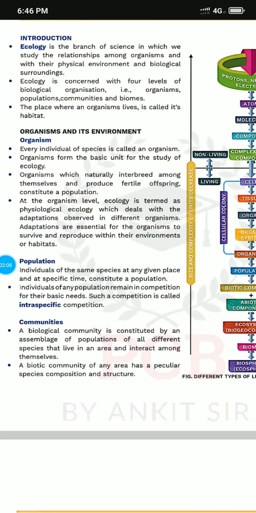A population is a group formed by a single type of individual. If the individuals of a population are in a competitive stage, this competition is called intra-specific competition. At the community level, a biological community is a collection of different populations which live in a particular area and interact with each other. In a biotic community of any area, there is a specific composition and structure of communities.